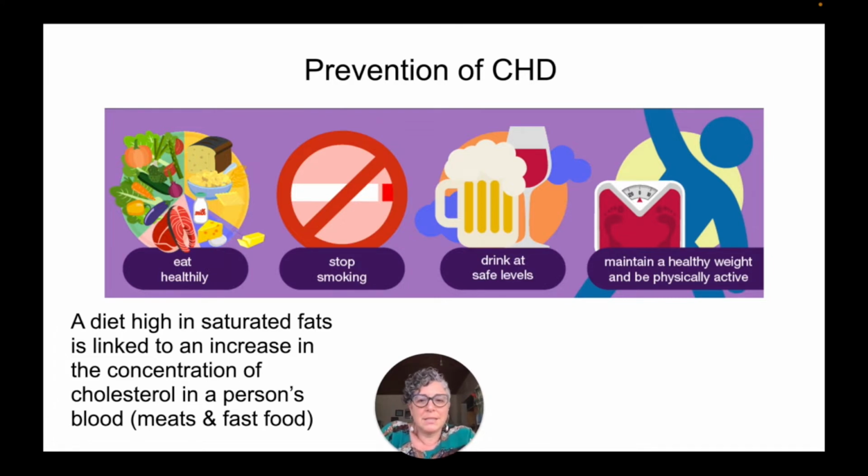So a diet high in saturated fats is linked to an increase in the concentration of cholesterol in a person's blood. If you go back to biological molecules about fats, saturated fats typically are found in animal products and in fast foods. These are fats where the fatty acid chains are full of hydrogens, and this is linked to an increase in concentration of cholesterol. Remember, cholesterol hardens into plaque inside the blood vessel and can cause blood clotting and can cause blockage of other arteries as well.